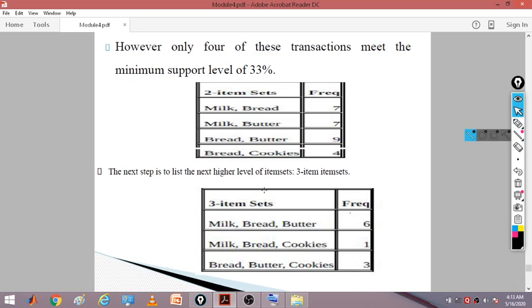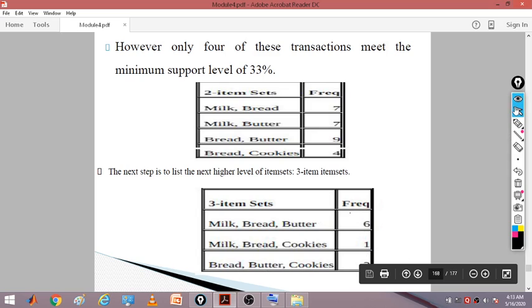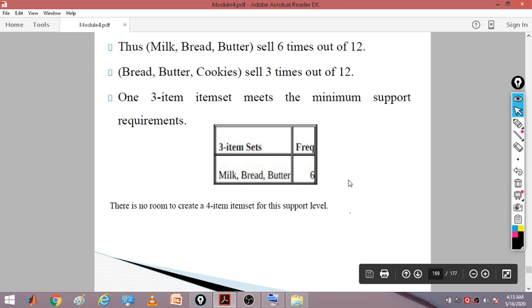Next we go for 3 item sets: milk bread butter, milk bread cookies, bread butter cookies. Again we drop those falling below 33%. So for 3 item sets, only one value remains: milk bread butter sells 6 times out of 12. Bread butter cookies sells only 3 times, so only one is going to remain. So there is no room to create 4 item sets here.